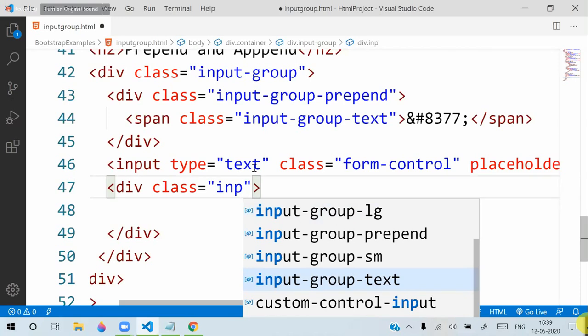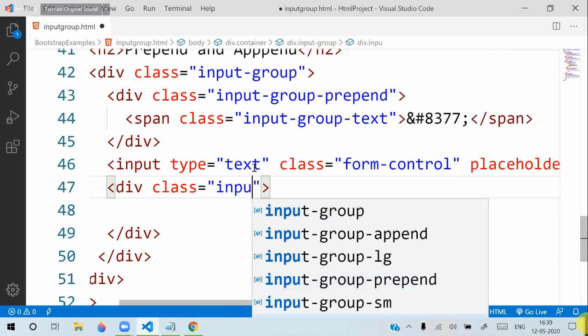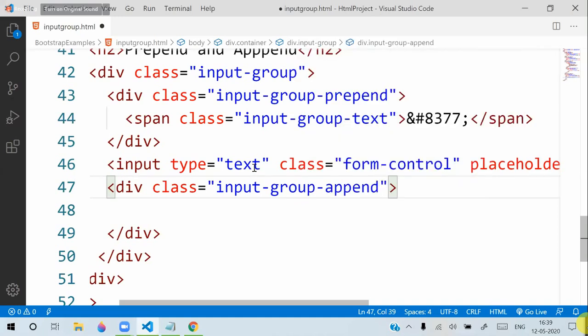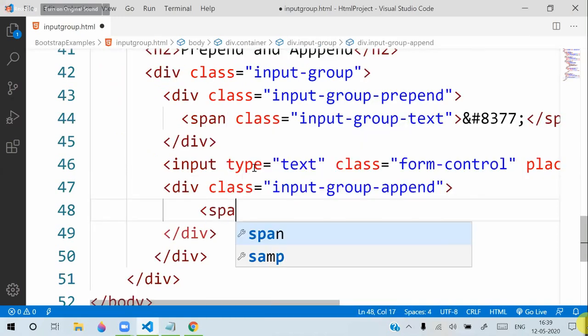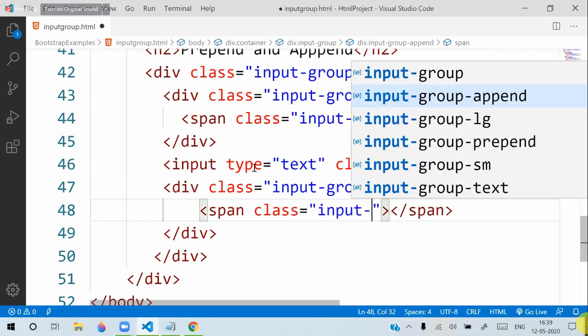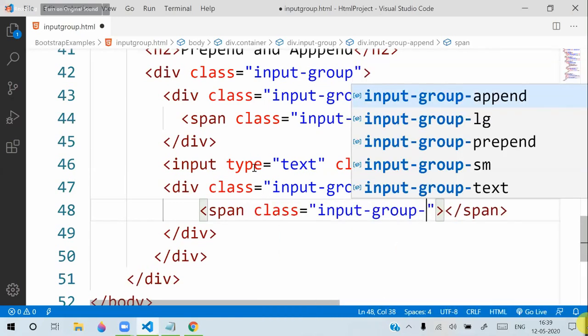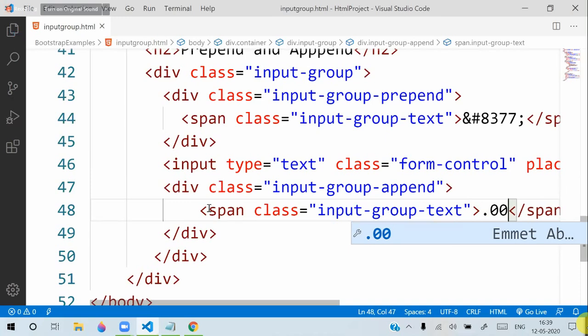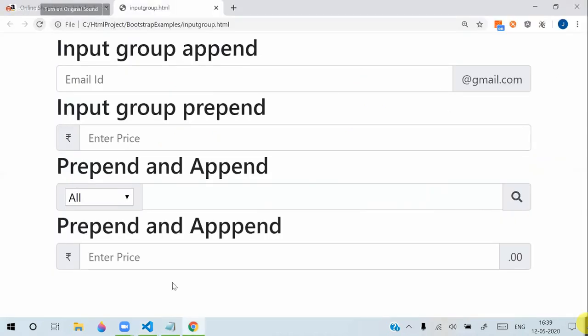group. Input group append. In that span I will put a class called input group text. We can keep input group text, and here I will put some .00. That is the input group text. Then you can see its appearance will be like this now.